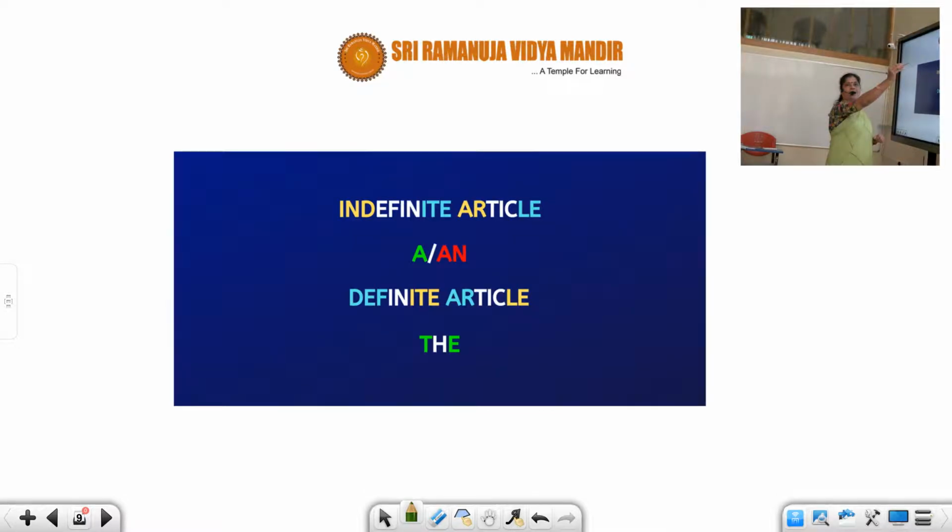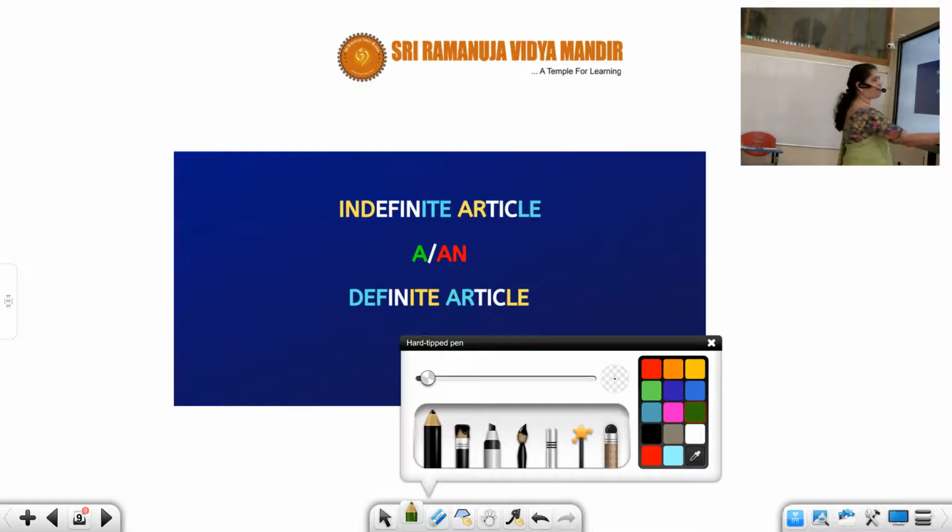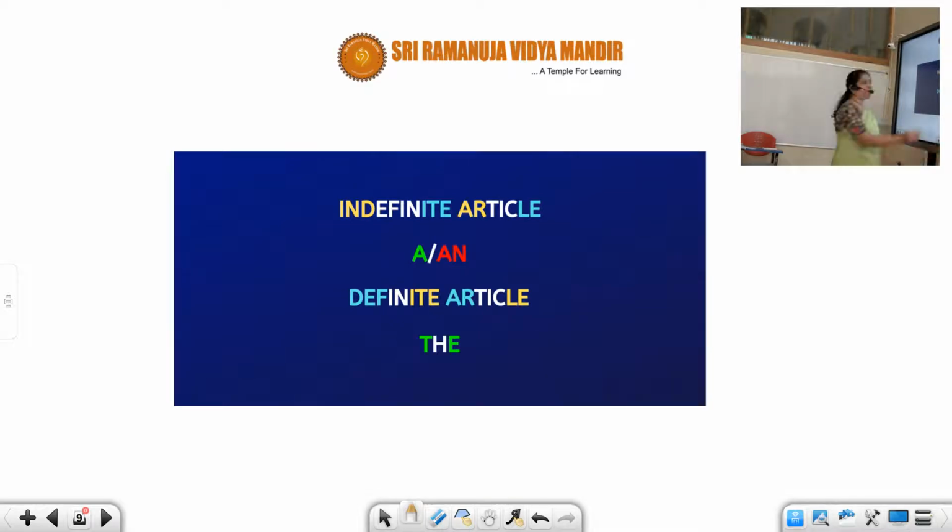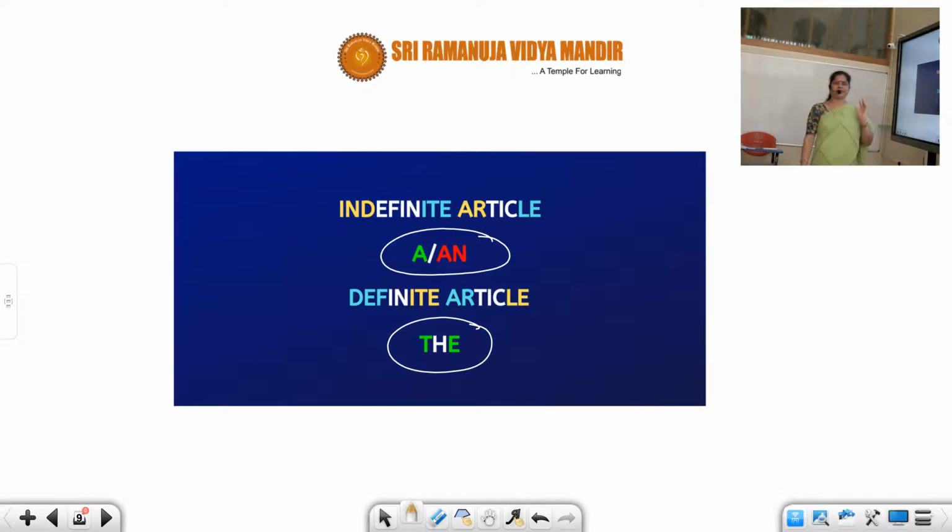Indefinite article, definite article. You must have seen, students, indefinite article. The indefinite articles are a and an. The definite article is the. We heard this a lot of times. Generally when we say a or an, everybody comes to the conclusion that a consonant requires a, a vowel requires an, and the particular things will require the.